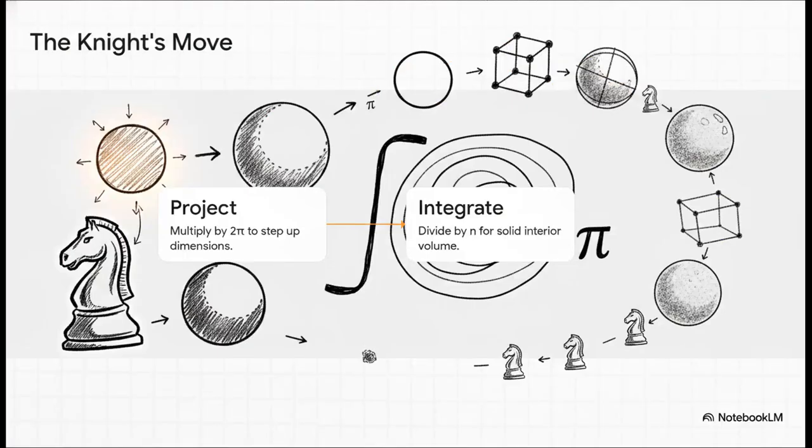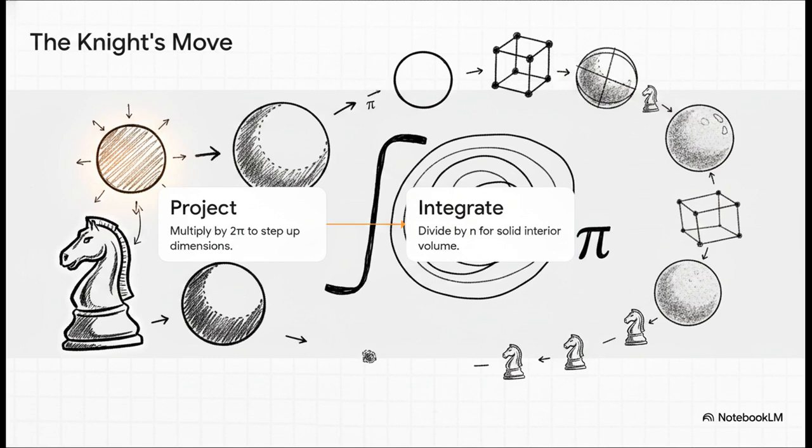So, the crucial point is, how do we even begin to measure shapes in spaces we literally cannot visualize? Well, mathematicians use something affectionately called the dimensional Knight's move. It's this really elegant, recursive, hopscotching formula that actually derives from the ancient Greek mathematician Archimedes.